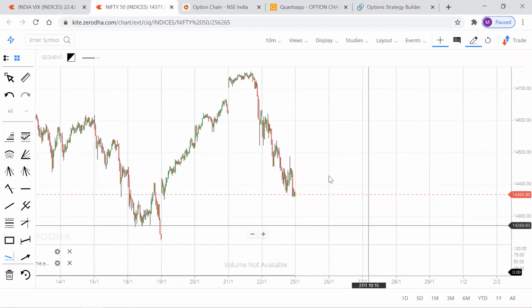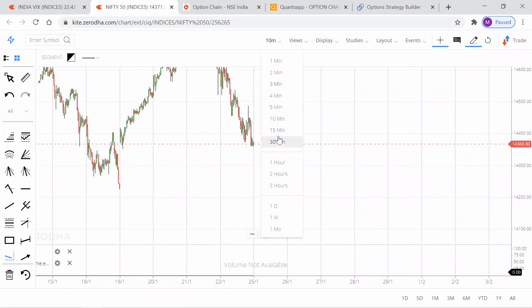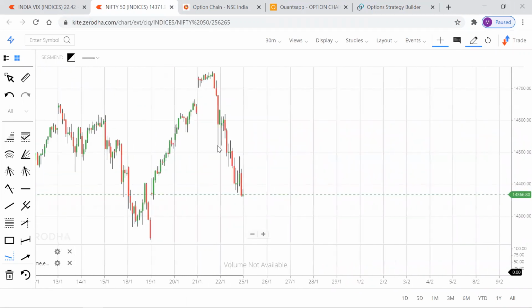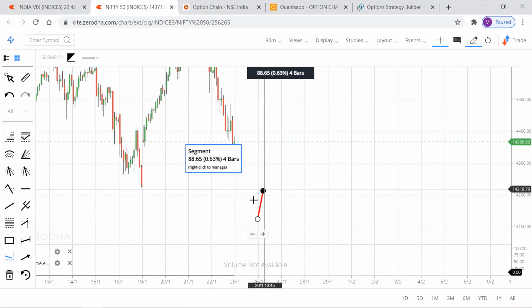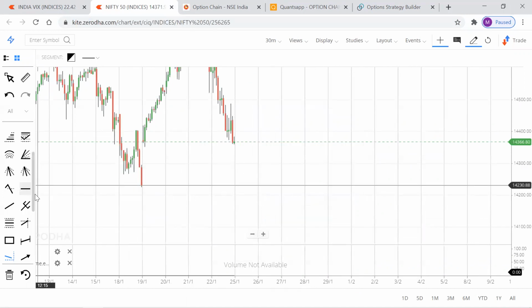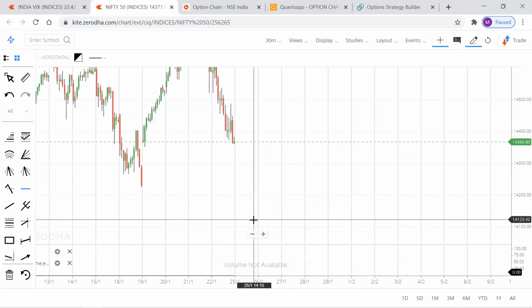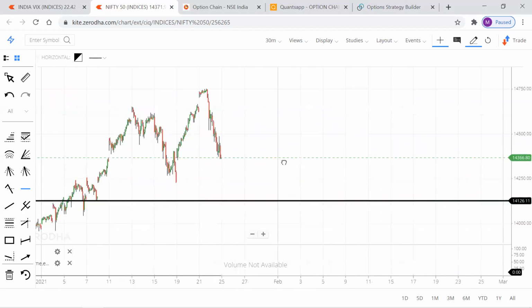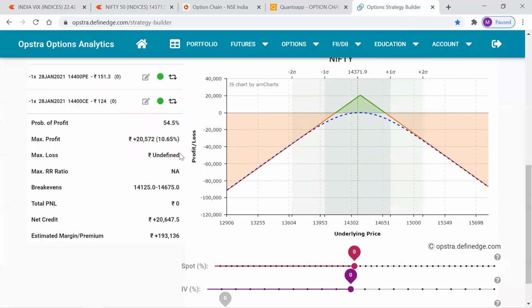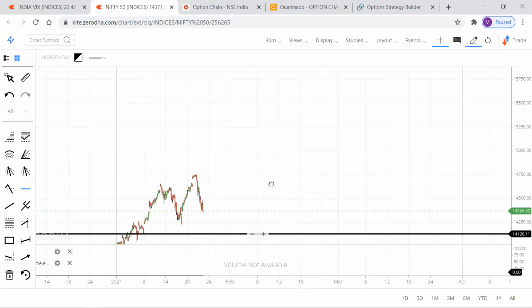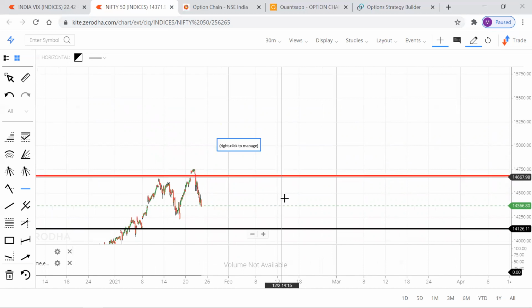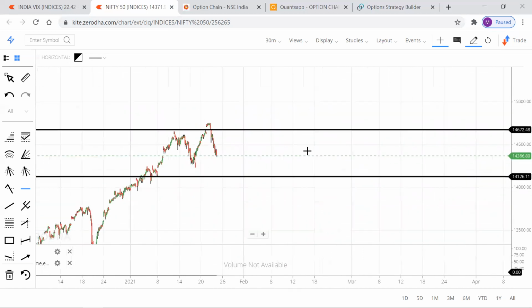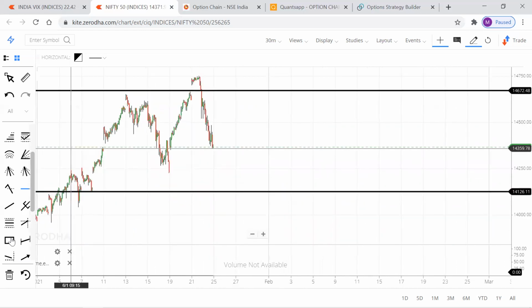Let's get on to 10 minute, or let's be in 1 hour. Okay, let's be in 30 minute. 14,125. Where is 14,125? Yes, this is 14,125. And what's the higher upper break-even? 14,675. Okay, so we need the market to stay in this range only for us to make profits.